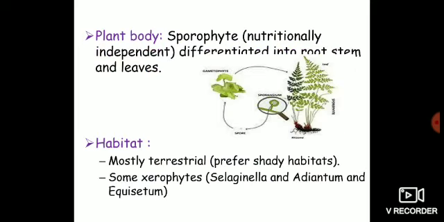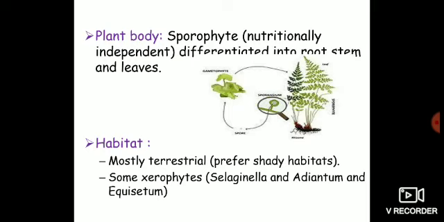Now something about their plant body, just like we discussed in case of bryophytes. We said then that bryophytes have gametophyte as their dominant plant body. Here we are saying that sporophyte is the dominant plant body, and this sporophyte is nutritionally independent. That means it does not depend on gametophyte as happens in bryophytes.